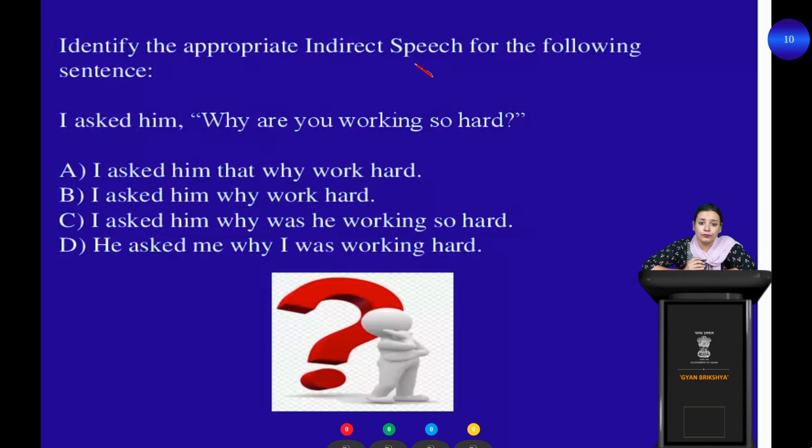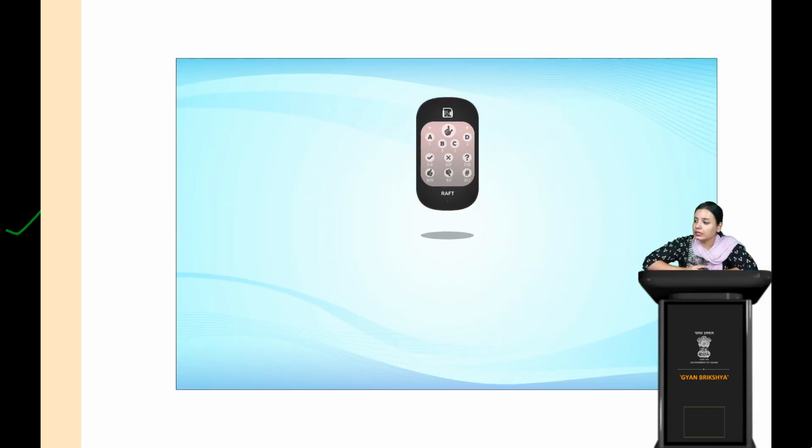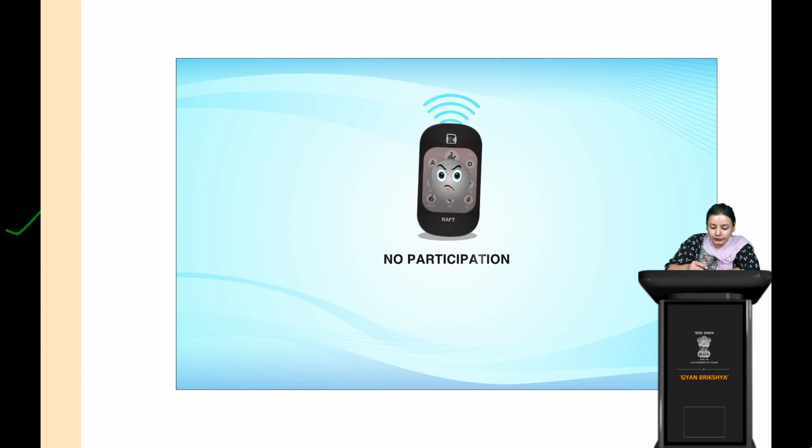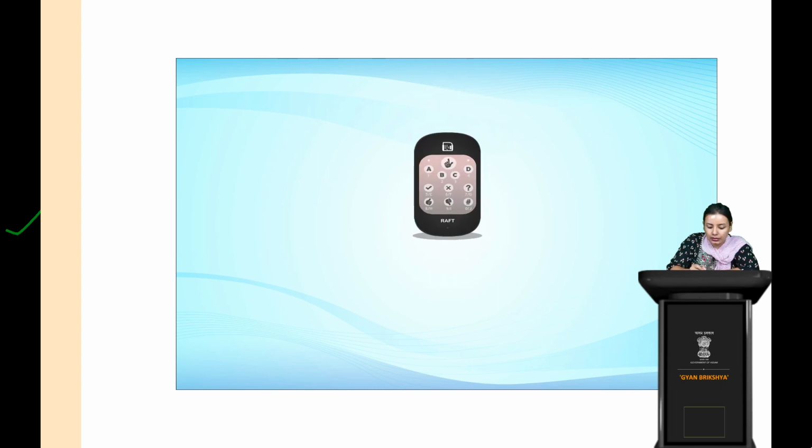So from the above four, which one will be the correct answer, students? You have 4, 3, 2, 1, 0. So the time is up, and the answer is what? You have already answered it correctly, and I'm so happy. Still, I'm going to mark this answer so that you can see. See, I asked him, right? This part is constant. Here also you can see this part is constant.